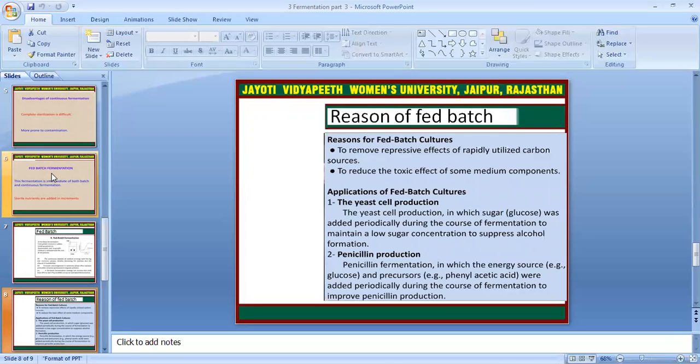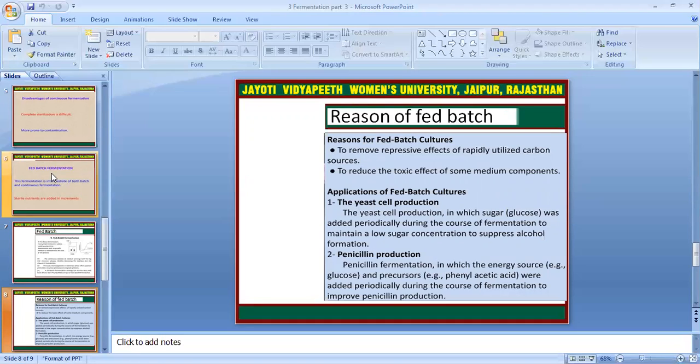Why are we using feed batch? The reasons for feed batch: to remove the repressive effect of the rapid utilization of carbon sources, and to reduce the toxic effect of some medium components. The applications of feed batch culture are yeast cell production and penicillin production.